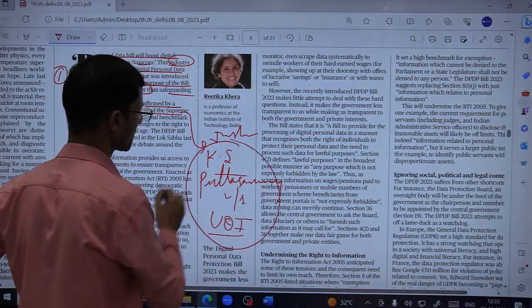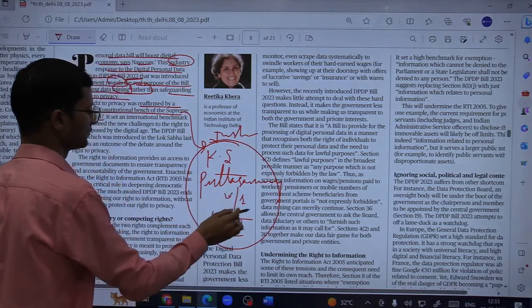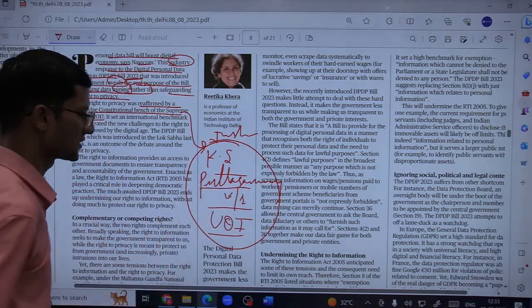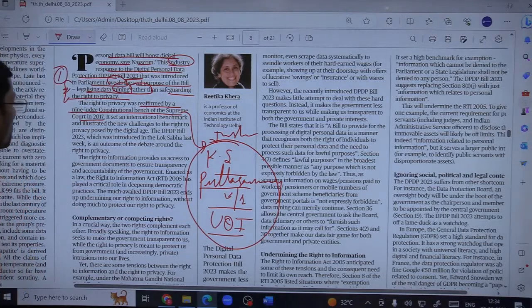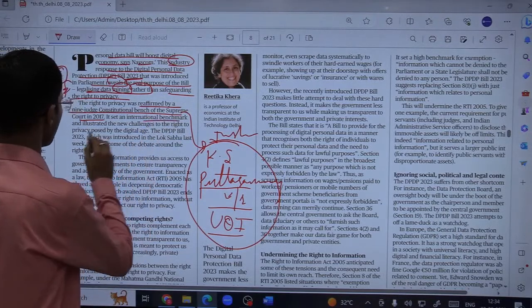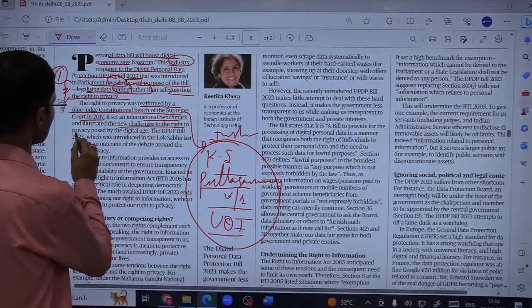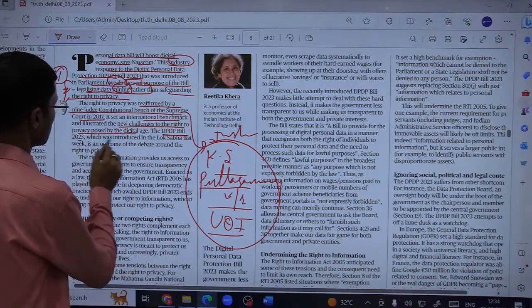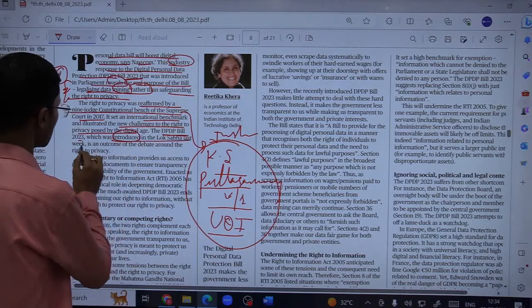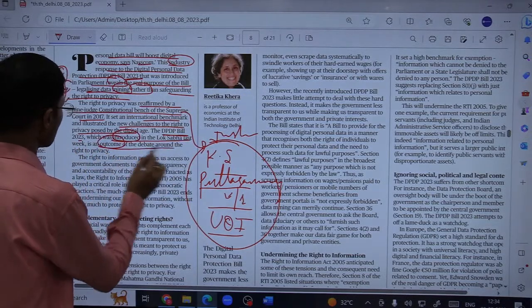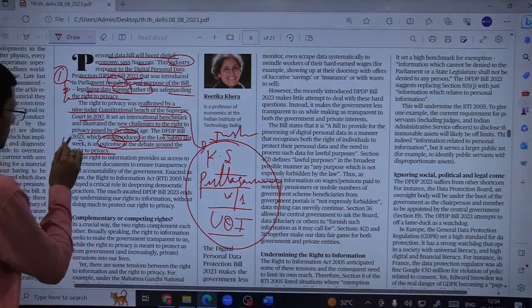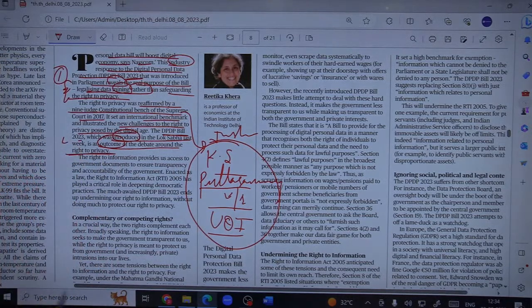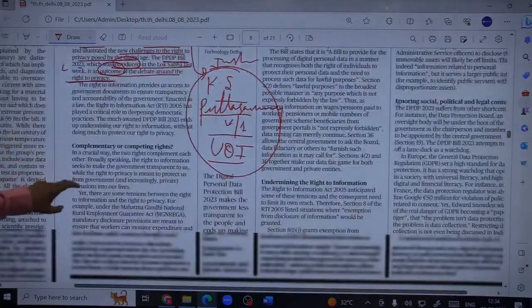एंड फाइनली सुप्रीम कोर्ट जजमेंट एस्टैब्लिश राइट टू प्राइवेसी as or reaffirm that right to privacy is a fundamental right. It set an international benchmark and illustrate the new challenges to the right to privacy proposed by the digital age. The DPDP Bill 23, which was introduced in the Lok Sabha last week, is an outcome of the debate around the right to privacy. So of course, जब भी डेटा की बात होती है तो privacy is inherent, part of discussion.